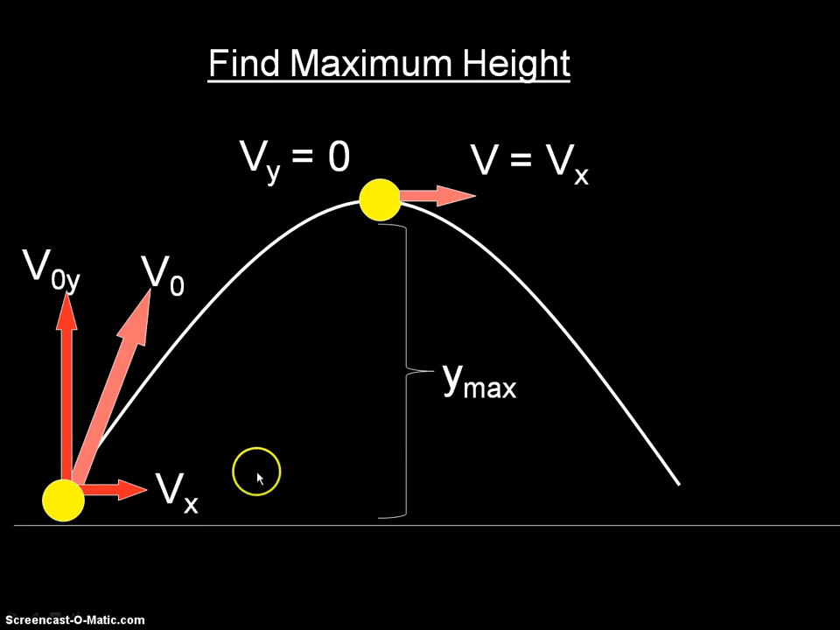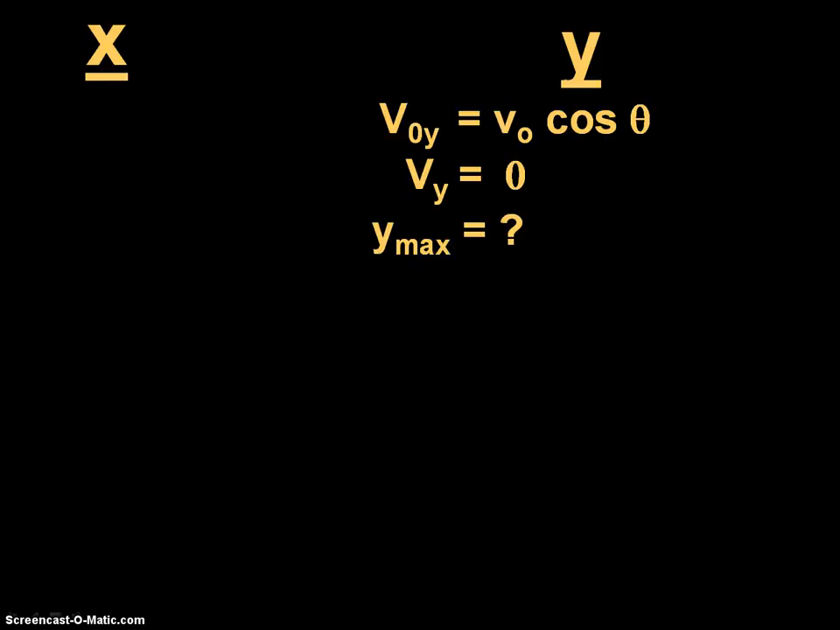So here's the situation. Ball is thrown at some angle with some velocity, and we are trying to figure out what is this maximum height. And the thing that we know is that Vy is equal to 0. So we're going to look at this in terms of the X components and Y components.